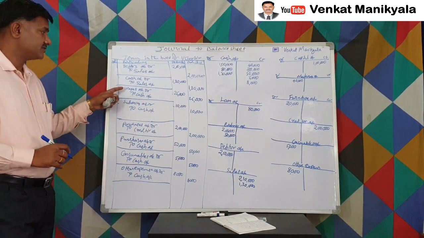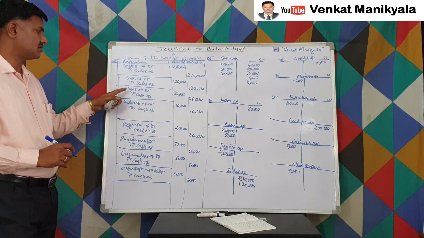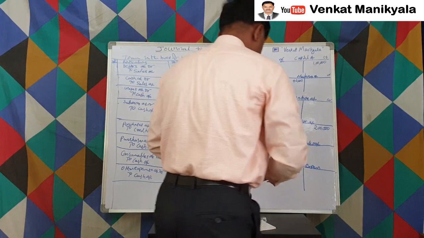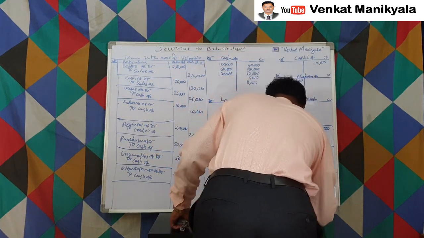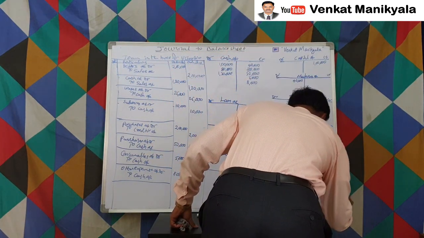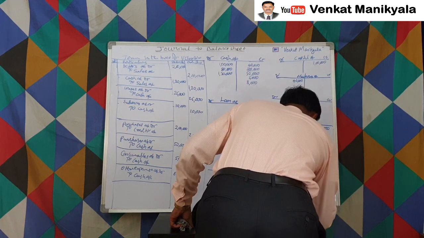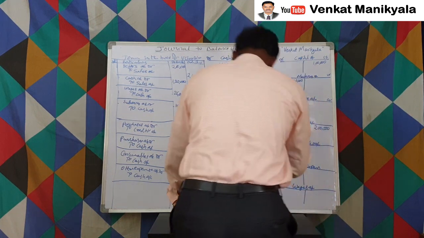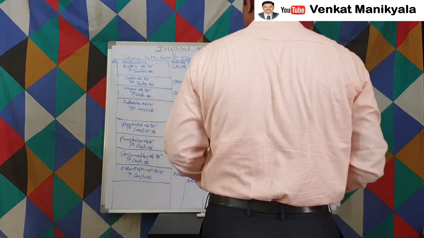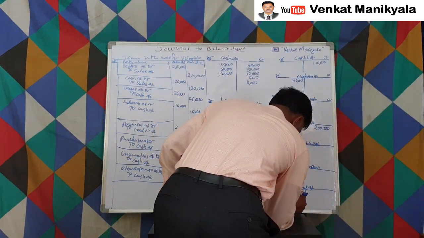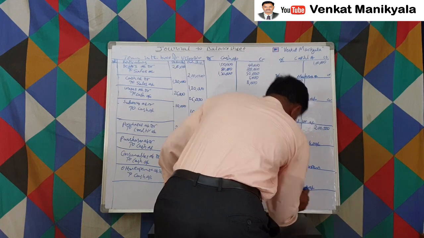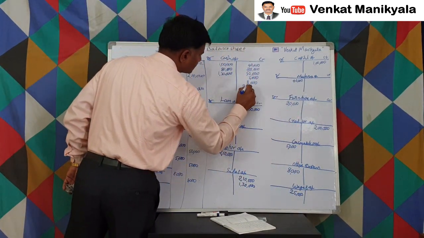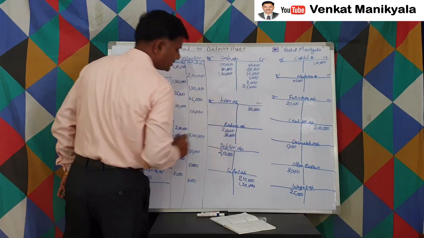And we have incurred wages and salaries. The wages account relates to the cash account. The wages account is not there, so we have to open a wages account. The wages account is to be debited with 25,000, and the cash account is to be credited with 25,000. Right?